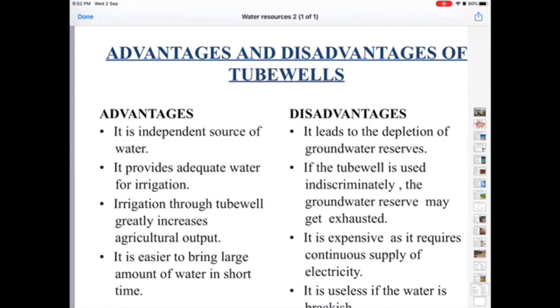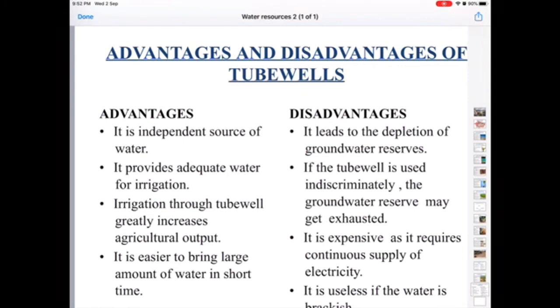It is easier to bring a large amount of water in a short time because a power driven pump is used, and in a short span of time a huge amount of water is taken out. But there are some disadvantages also, because a large amount of water is being taken out at a time, so it leads to the depletion of groundwater reserves.